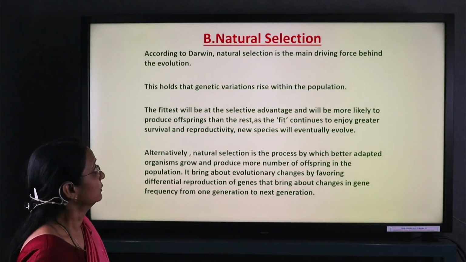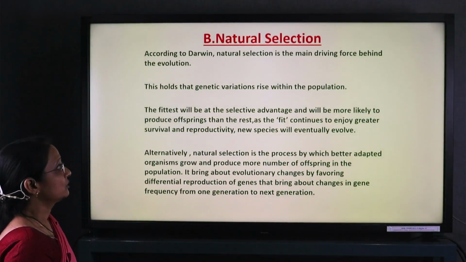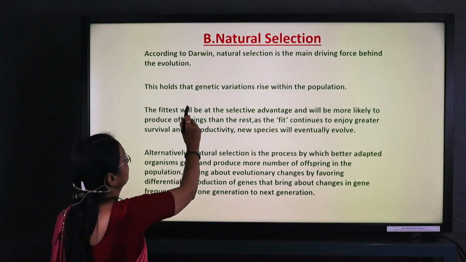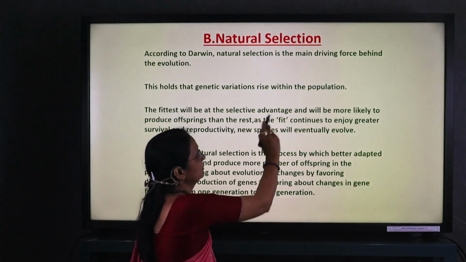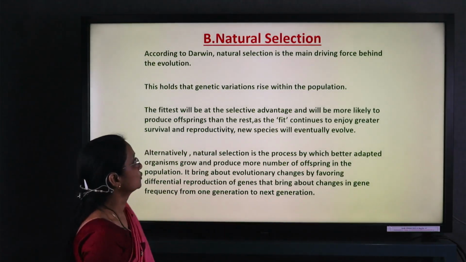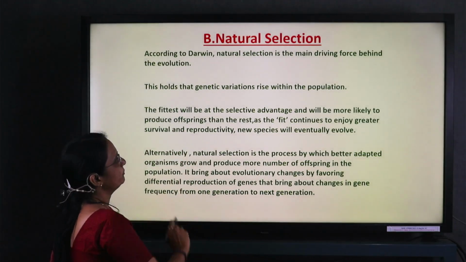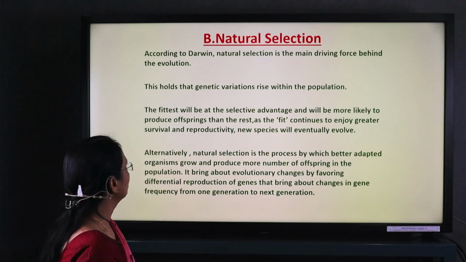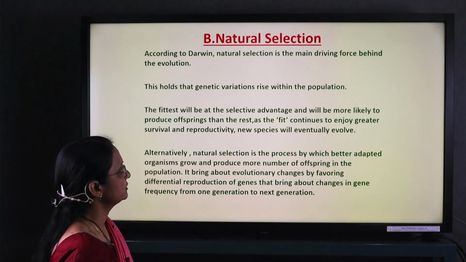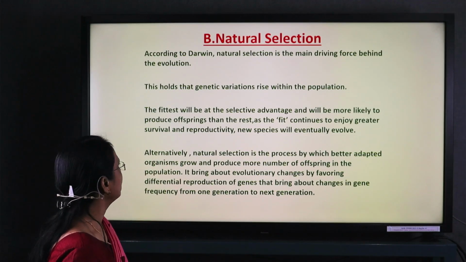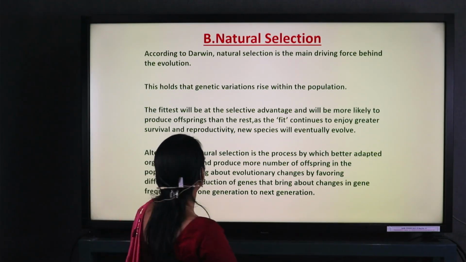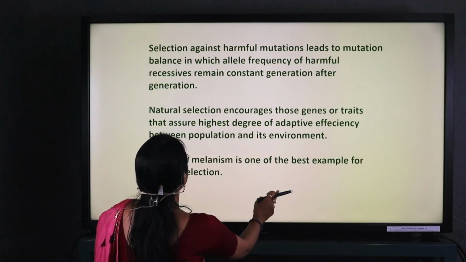Now, natural selection. According to Darwin, natural selection is the main driving force behind evolution. It acts on the genetic variation that arises within a population. The fittest have a selective advantage and are more likely to produce offspring than the rest. The fit continue to enjoy greater survival and reproduction, which forms new species.